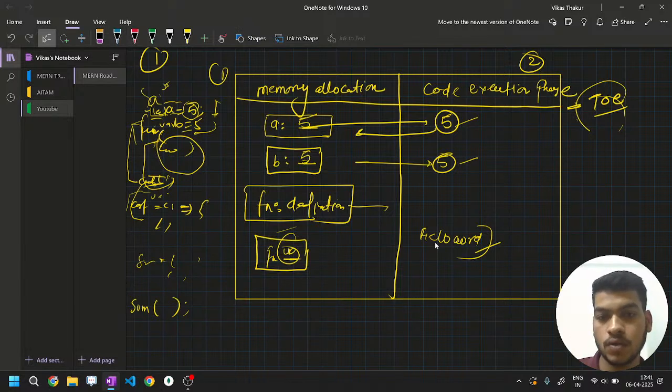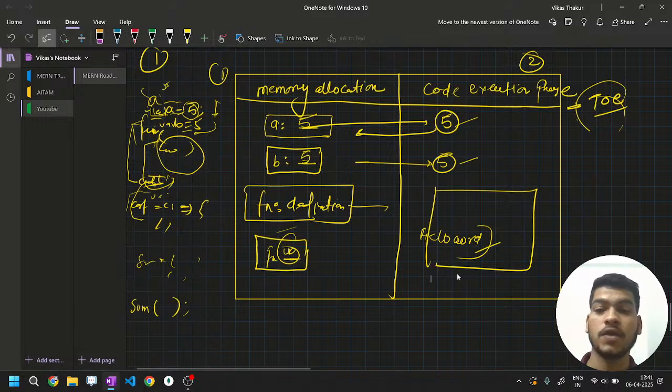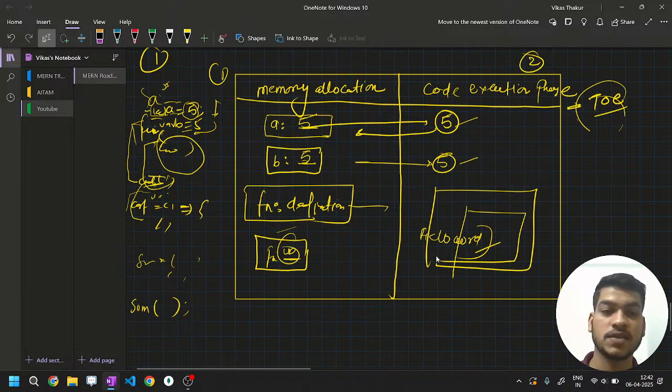But again, code is getting executed, and whenever you find another function, it will again create its own separate space. When you find another function, that function will again create its own space, its own execution context.